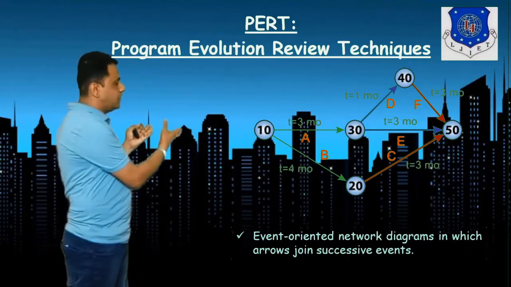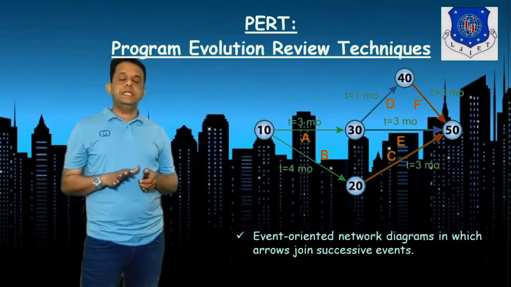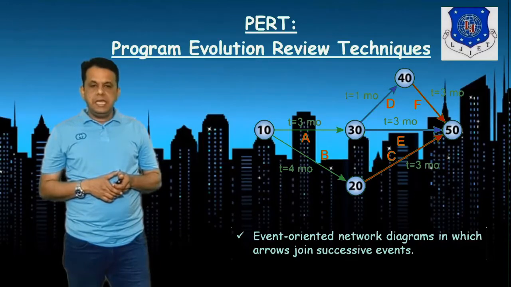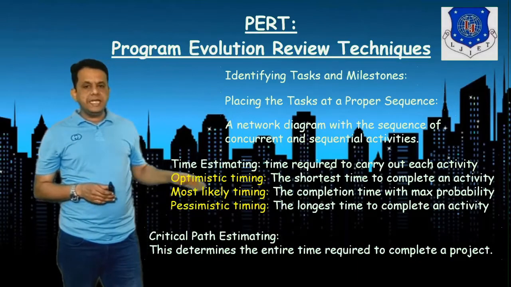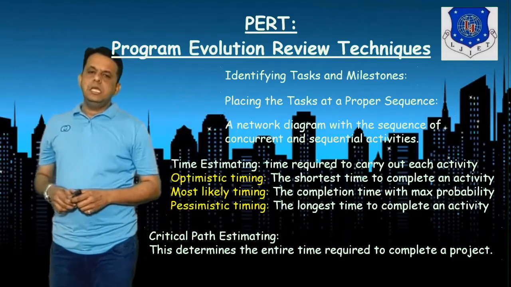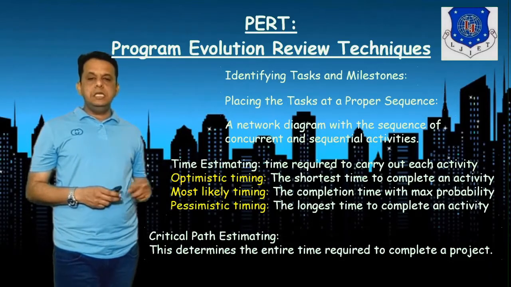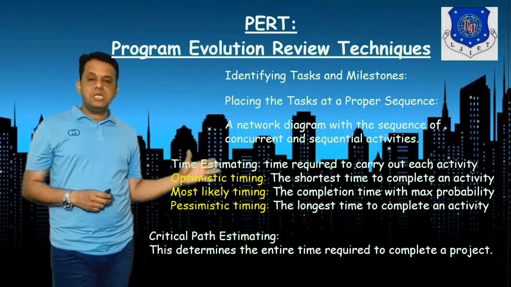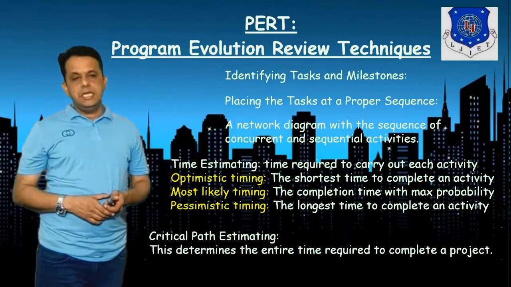Now, if we talk about PERT, Program Evaluation Review Technique, it is similar, but it is an event-oriented network diagram, where each node is an event and arrows join successive events. So again, for PERT, similar kinds of steps are followed: identify the tasks and milestones, because here we talk about event orientation, and time estimating will be done on the basis of optimistic time, most likely time, and pessimistic time, and then critical path estimation will be done.